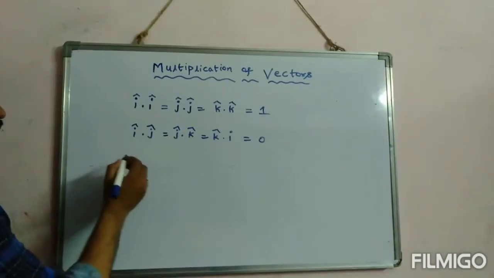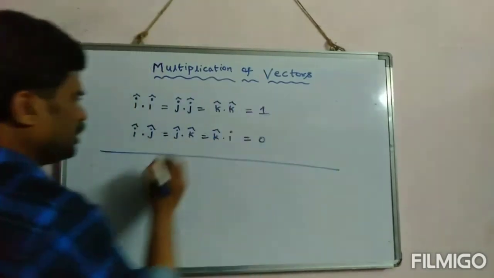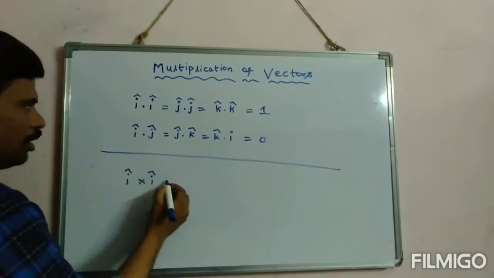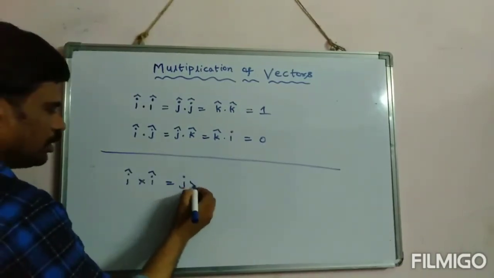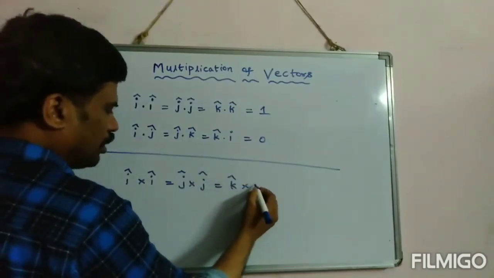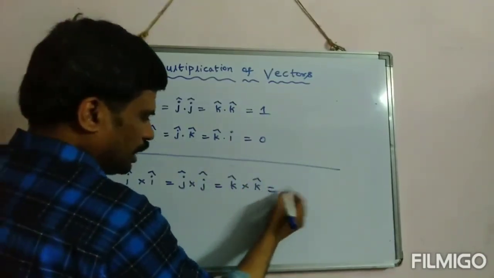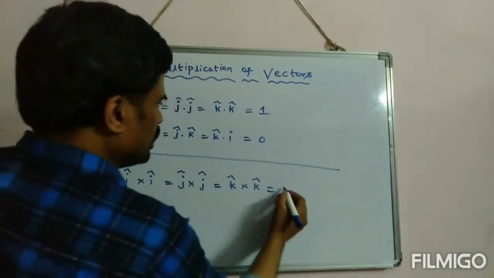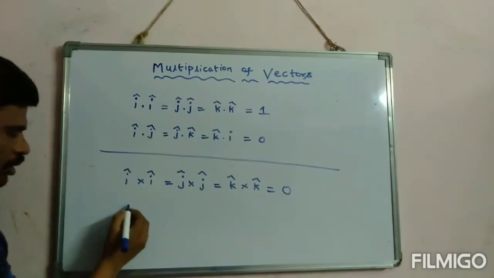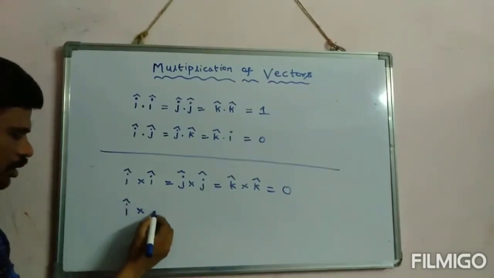And in case of cross product, suppose I write i cross i, or j cross j, or k cross k, then I should write it as 0. Then what about i cross j?